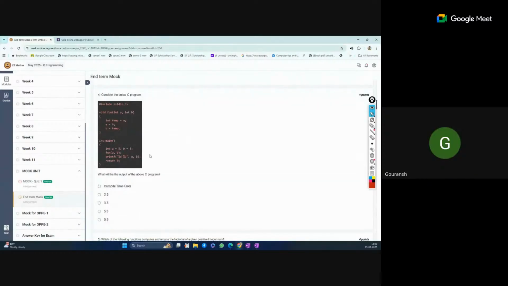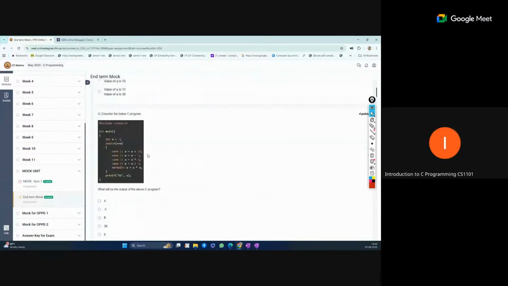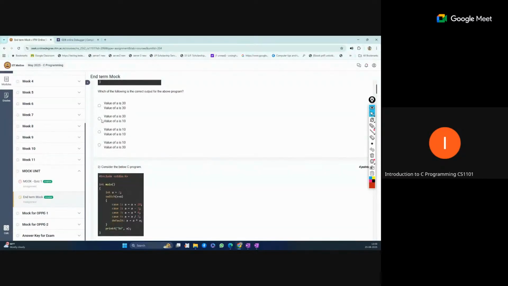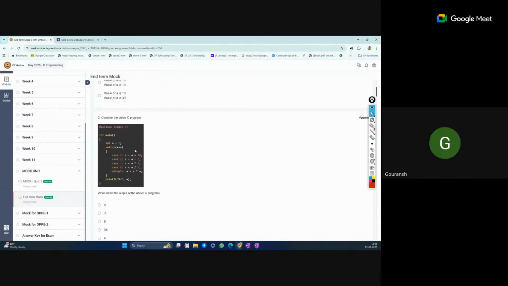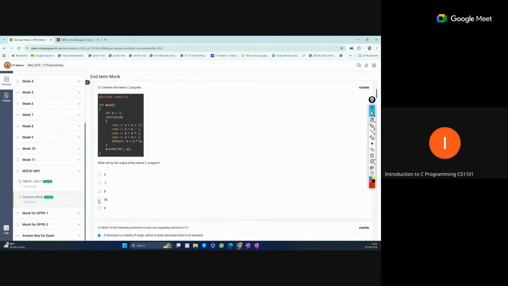So what is the answer for the first one? First one's answer is B. The value of A is 30 and the value of A is 10. Okay. The second correct one is this, 36.